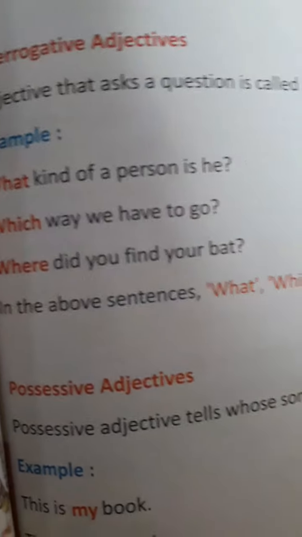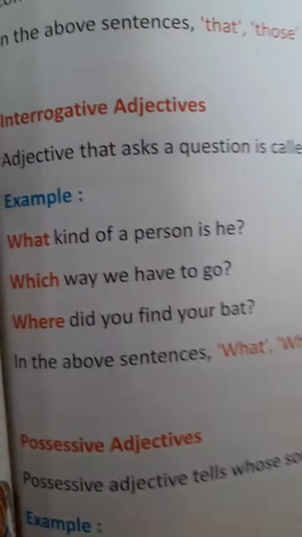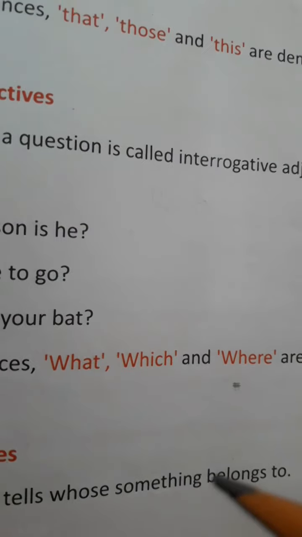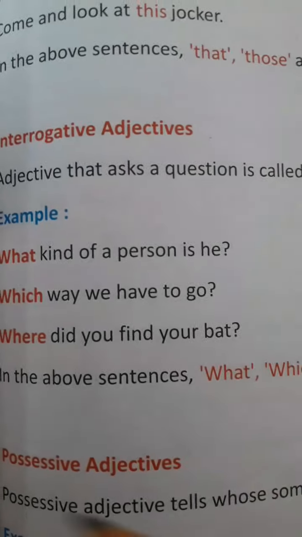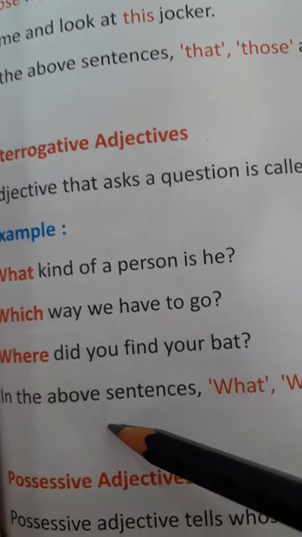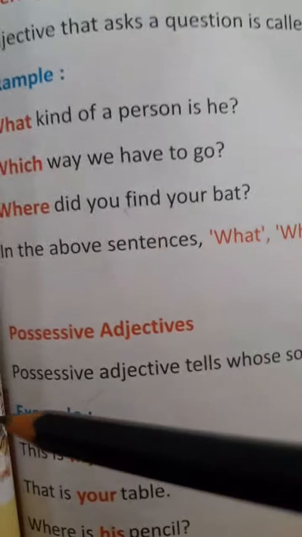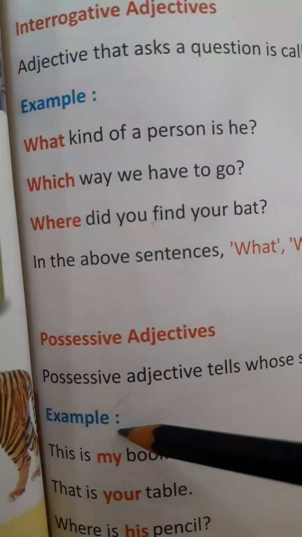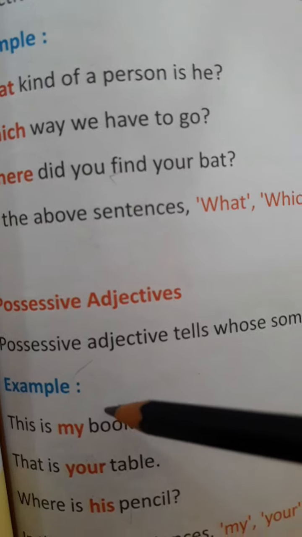Now come to the last one, the possessive adjective. Possessive adjectives tell us whose something is. Possessive means it shows possession, belongingness, that this thing belongs to whom. For example, my, your, his, her: all these are possessive adjectives.